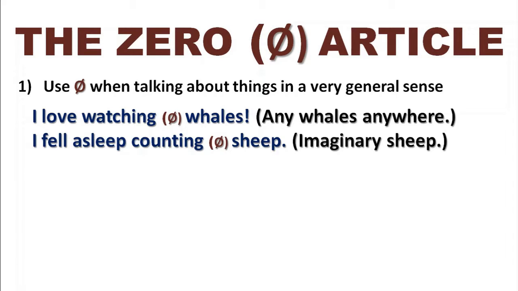Same kind of thing, I fell asleep counting sheep. These are imaginary sheep. We don't care about the sheep. We're actually just trying to get to sleep. So these are general sheep. They're not specific sheep. We're not counting a flock of sheep. We're not talking about the sheep on the hill. We're just talking about sheep, imaginary sheep. We don't use an article. We use the zero article option.